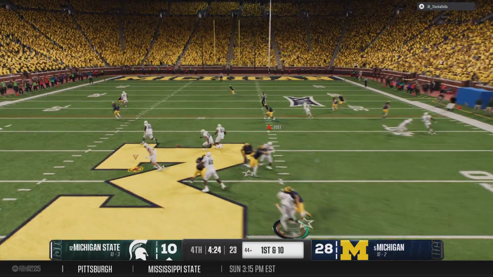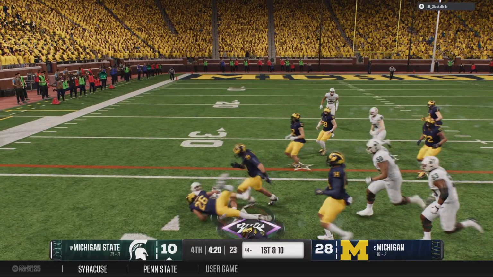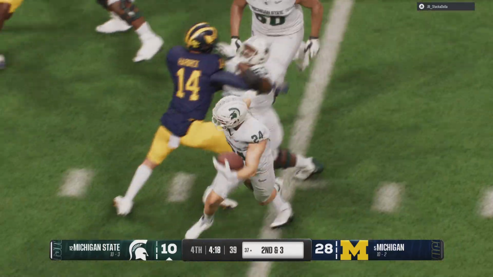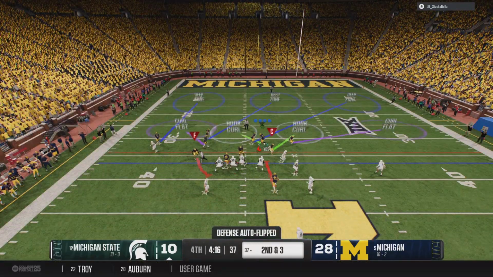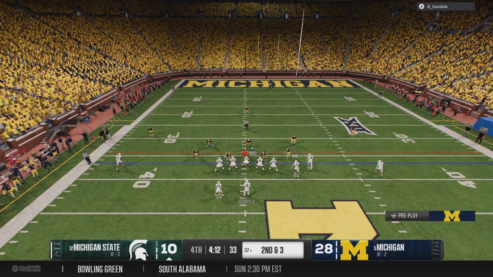On 1st and 10 here, looking to throw the ball. Running back has it on a screen now. Breaks a tackle on the play and makes a decent gain. The Spartans come up to the line in a hurry-up. I really like what this defensive coordinator's doing right now.